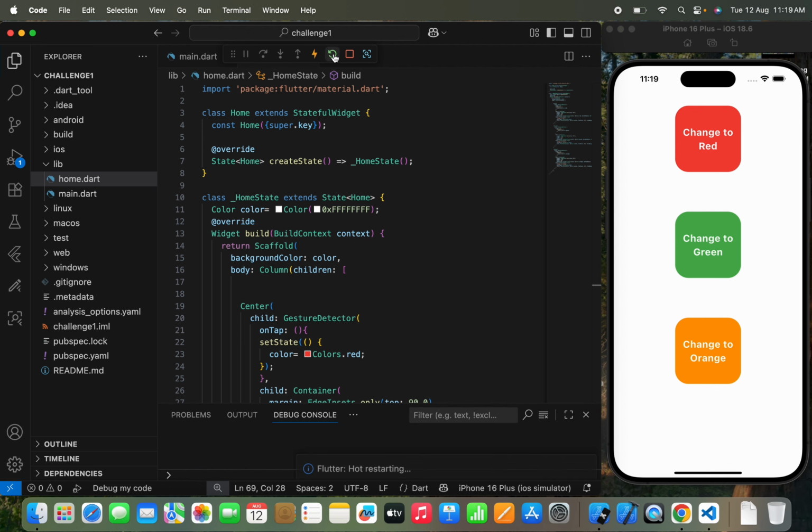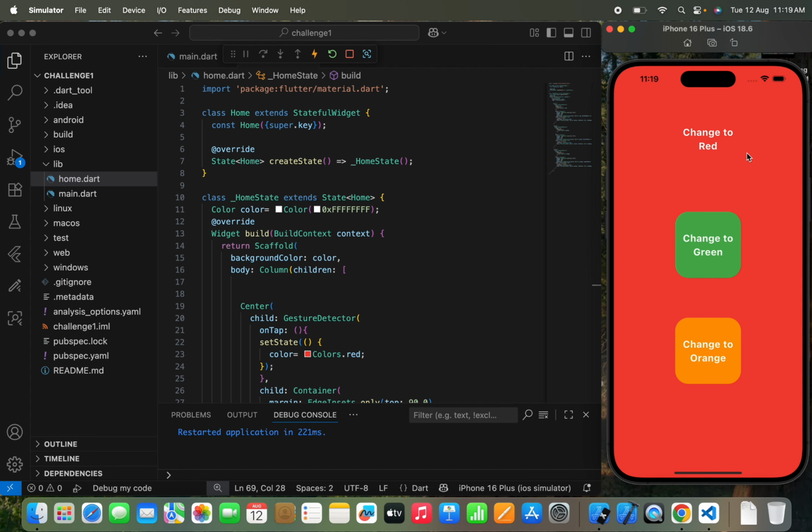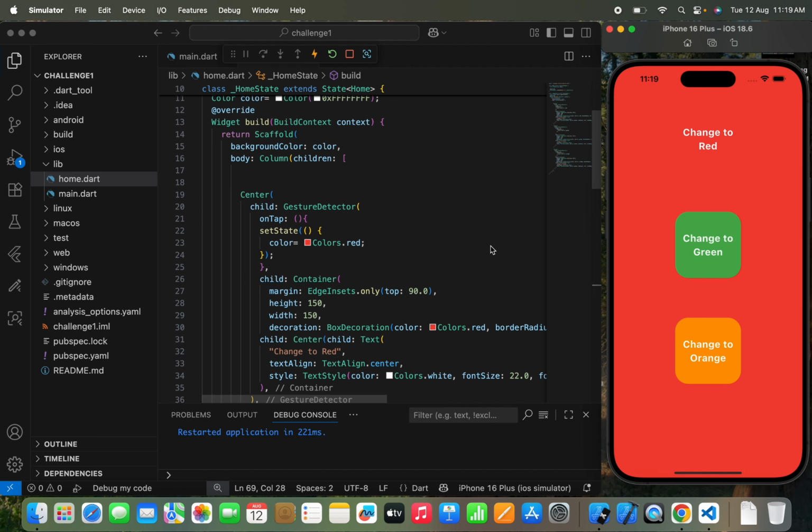Now we'll simply hot restart the app and see how it works. I'll tap this, and you can see that the background color of this screen has changed to red. Now we'll click this, change to green, change to orange. So by using 3 widgets, I know it's a very simple app, because by just using 3 widgets you can't build any advanced app. We have built a simple app using 3 widgets: a scaffold, column, and container. So our first challenge has been done.